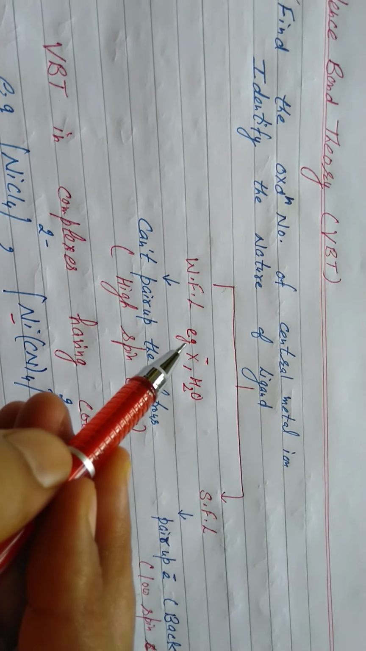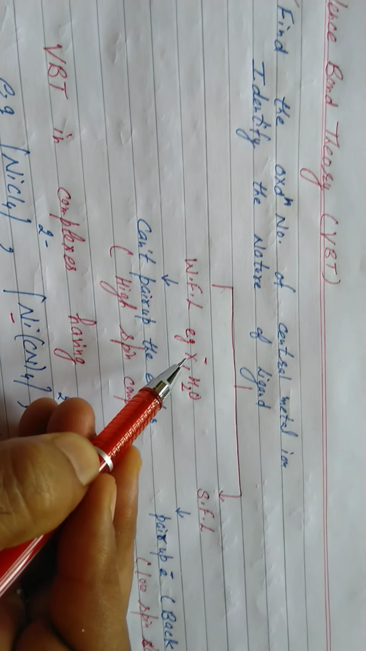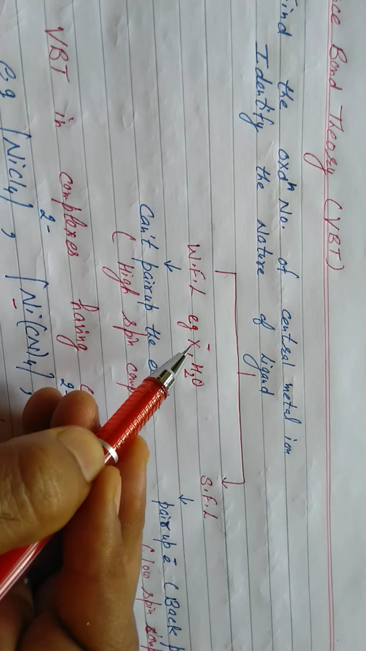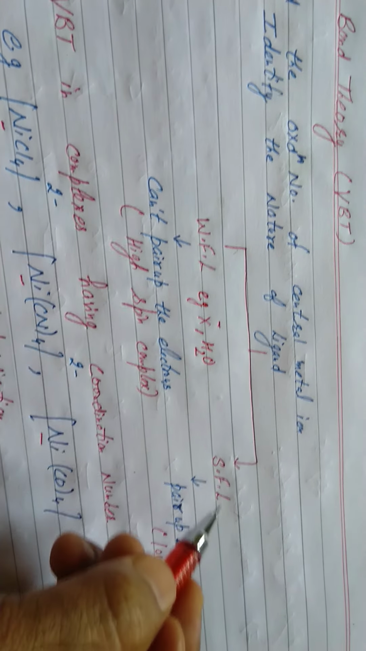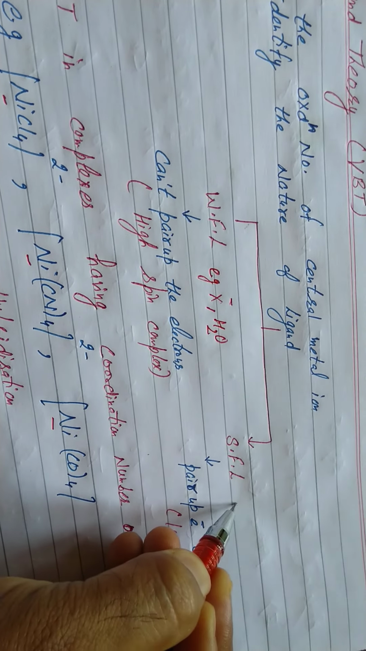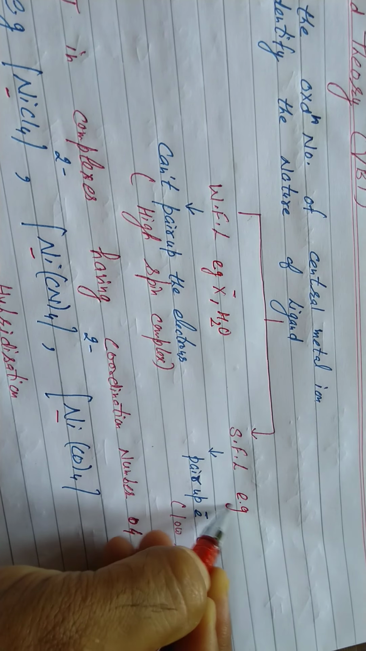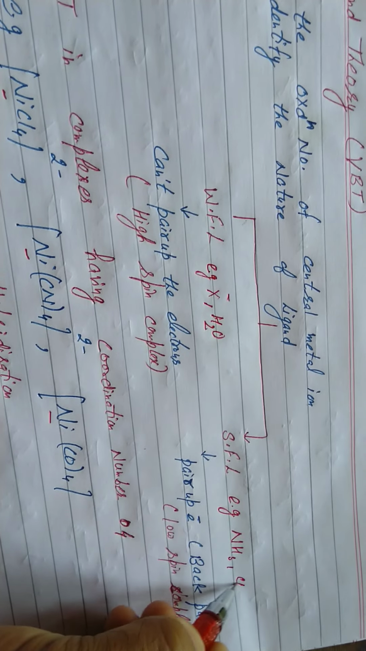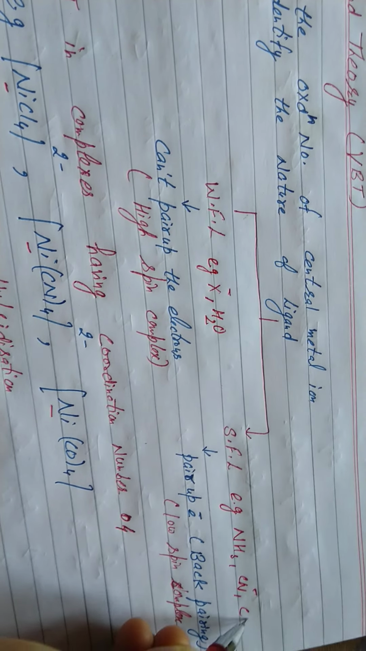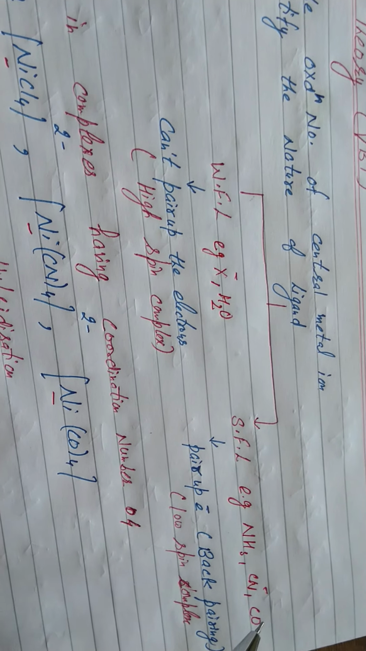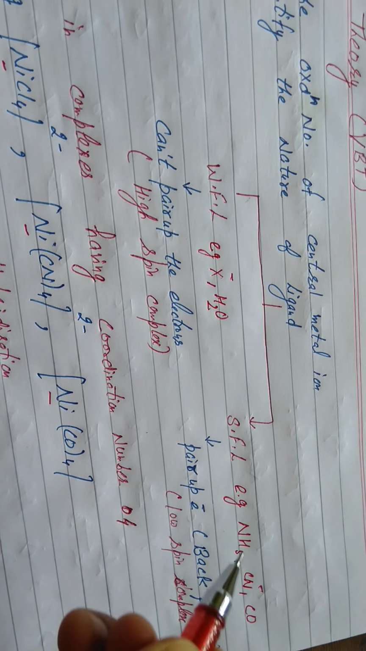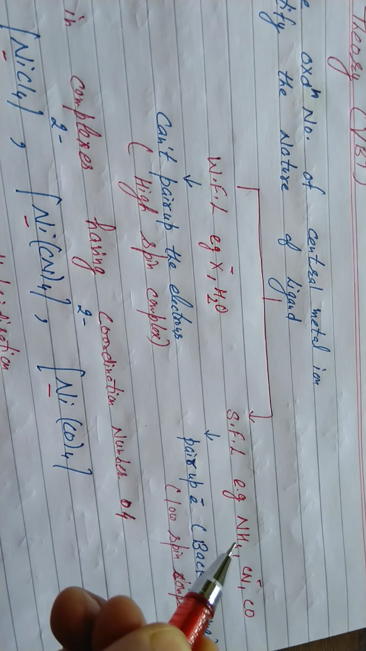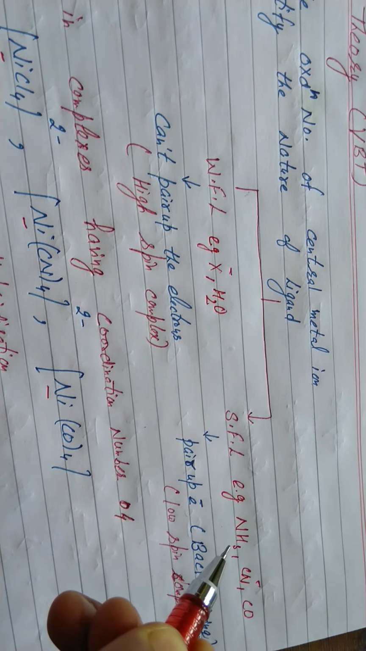Weak field ligands are ligands in which donor atoms are halogens or water. These are called weak field ligands. Example, chloride, bromide, water. Strong field ligands: again in NCERT, these are the examples mentioned, NH3, CN and CO. Strong field ligands are ligands in which donor atoms are nitrogen, phosphorus or carbon. These are strong field ligands. Please learn these three examples of strong field ligands.